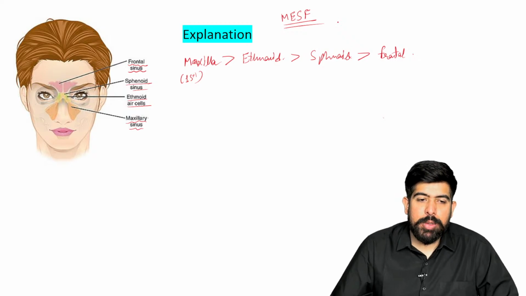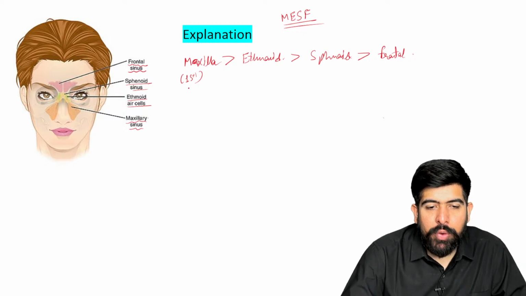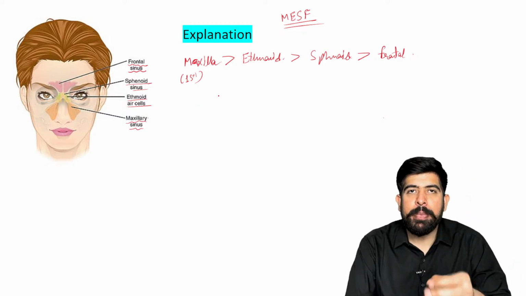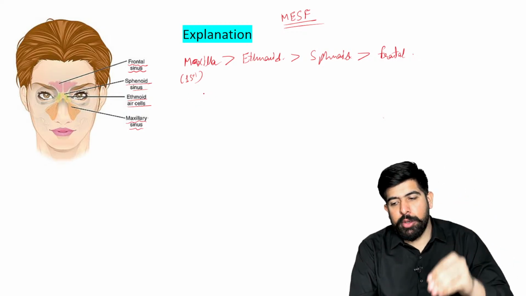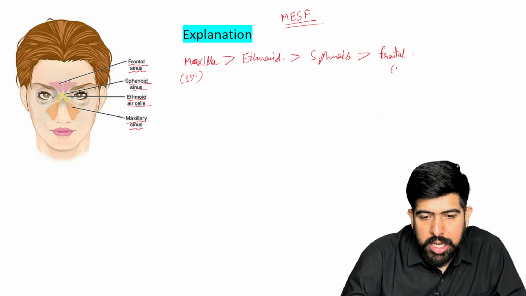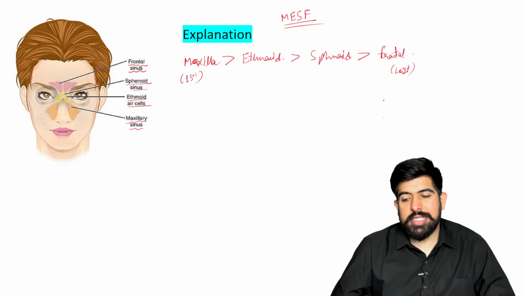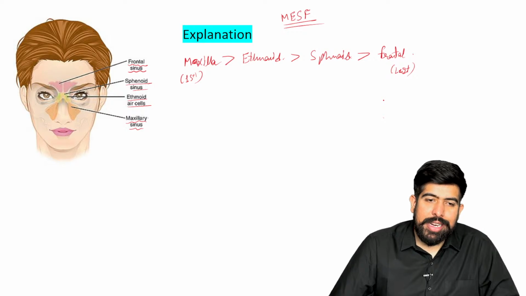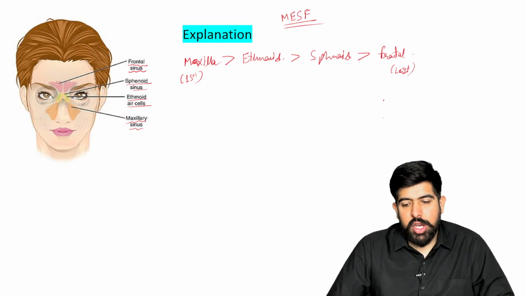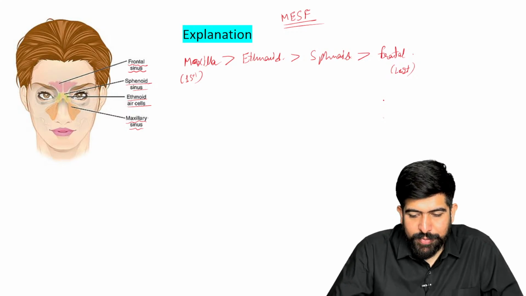We have to talk about the development of these also. Please remember, the maxilla is your first sinus which develops in the child, and of course it is present at birth. Then the ethmoid and the sphenoid, and this will be your last. Which one is the last? Yes, your frontal is the last one, right?